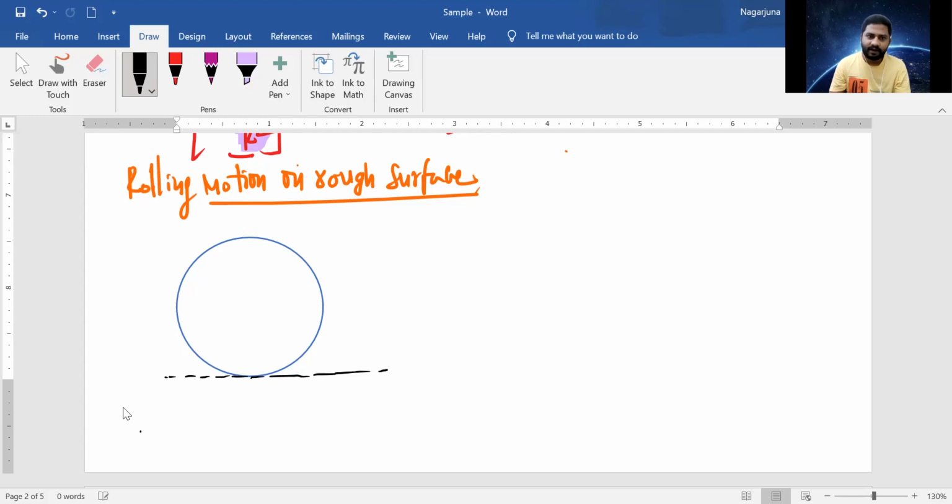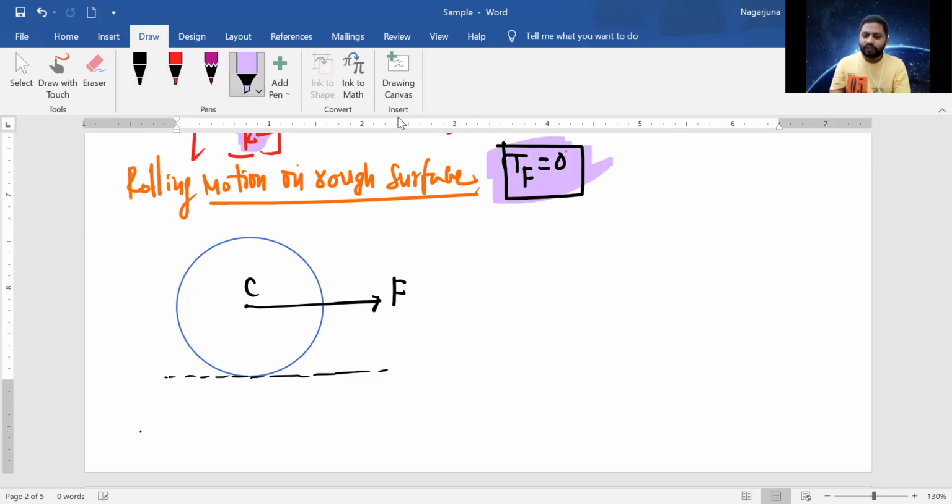The rough surface now. This is the center. For the body to roll, there must be a force acting on it first. So a force F is acting on it, an external force on the center. During rotatory or rolling motion, whenever this kind of diagram is observed, you should understand immediately that the torque due to this force is zero, because this force is acting on the center of mass. So the torque experienced by this body due to that force will be zero.